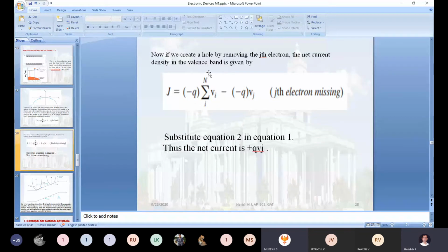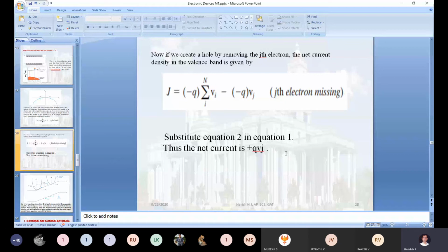When the first term becomes 0, the second equation becomes j equal to minus into minus, which becomes plus q times Vj. What do you get from this second equation if you remove one electron? Minus into minus gives plus q times Vj. One positive charge is created. Using this equation, we treat the vacancy as a positive charge carrier.